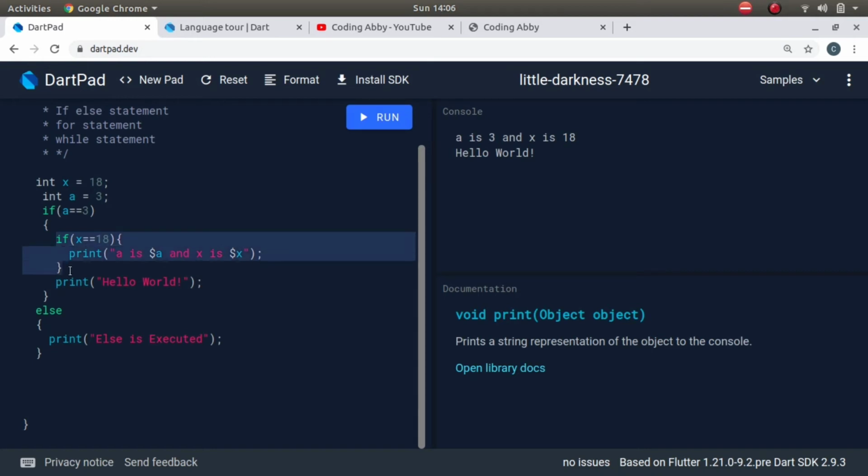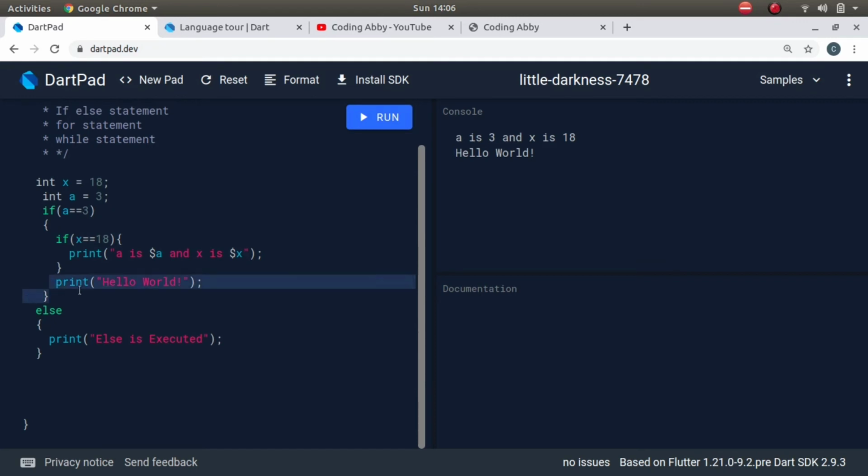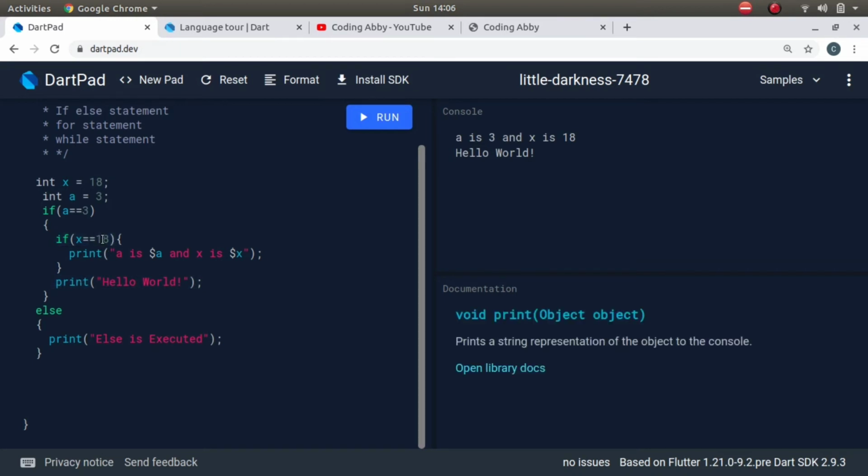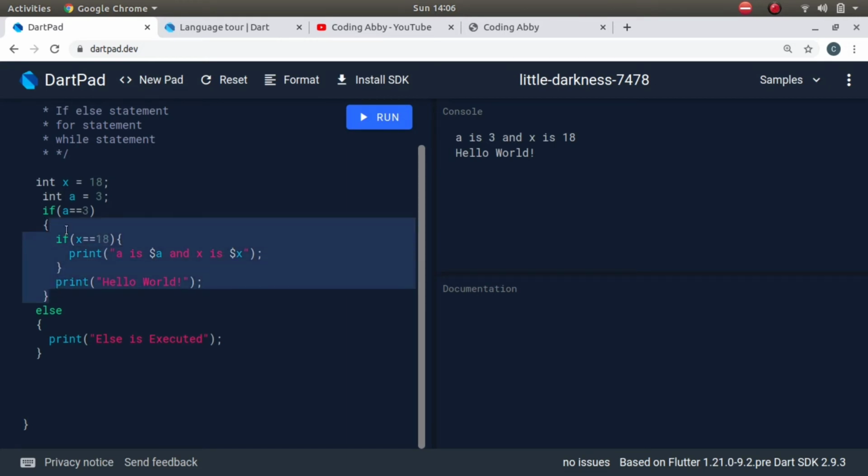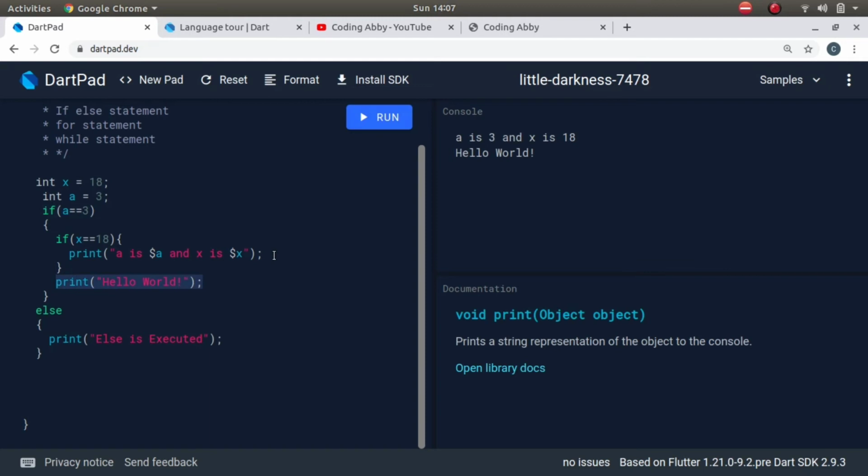Now no matter what this condition is, this print statement will always be executed, okay. It will always be executed because it is outside this inner if but inside this big if, right. So whenever this outer condition is true, this will always be executed, right.